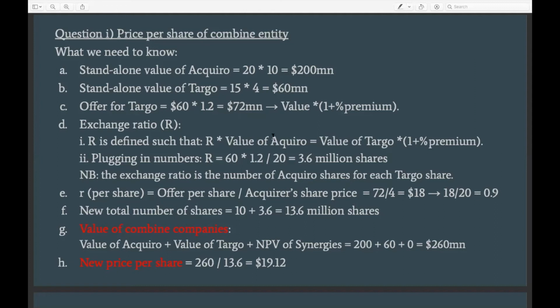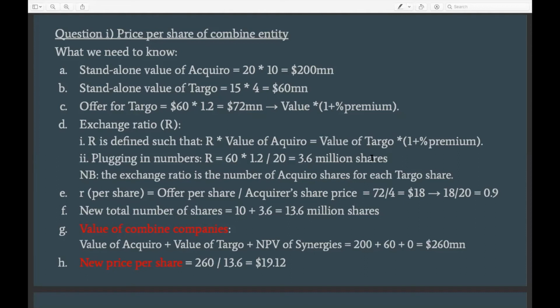Now with this information, we know the value of the acquirer, we know the consideration amount. R is the only information that we don't know. We can just plug in the numbers that we know and solve for R. And in this case, we find that R is 3.6 million shares.